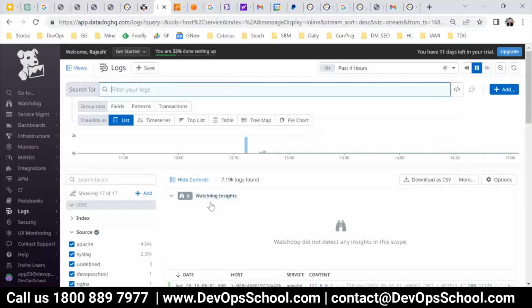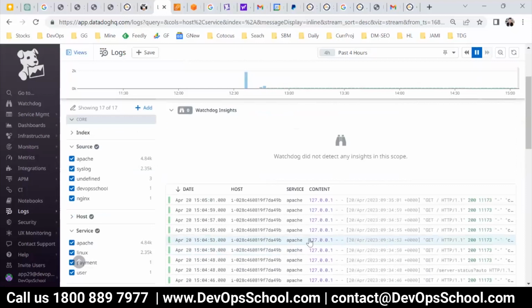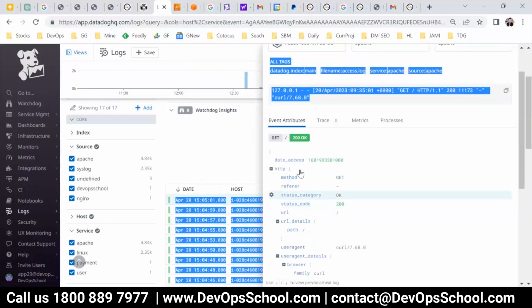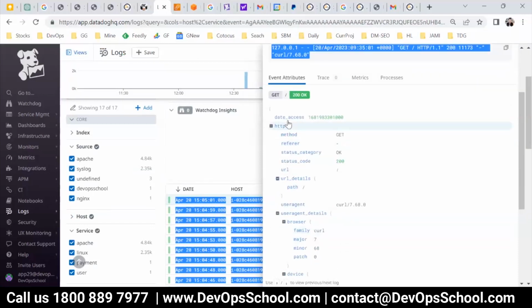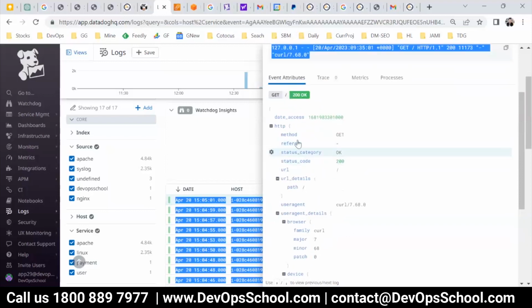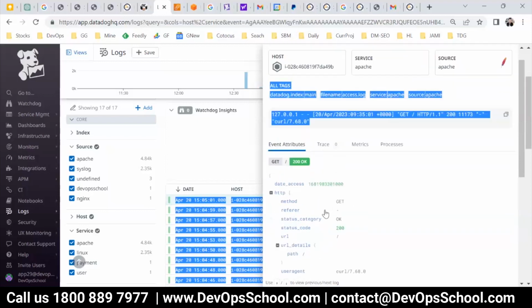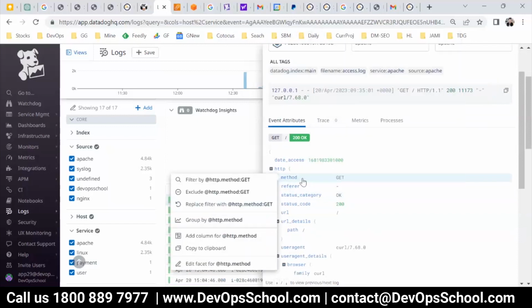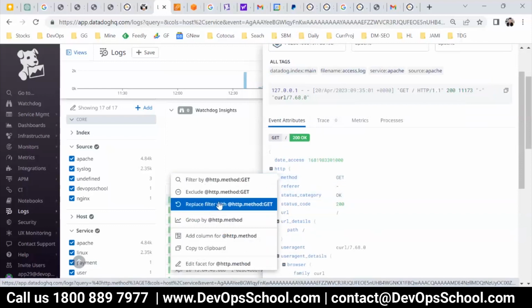Now there is one search which we call a facet search. For example, click on this. Now this is your message, and here you have multiple facets. If you do this collection through the integration, these facets will be created automatically. So you want to search all the logs where the method is get. So what to do? Click on the left side, and here you can filter by, exclude, replace. You can group also, add column, and so on.